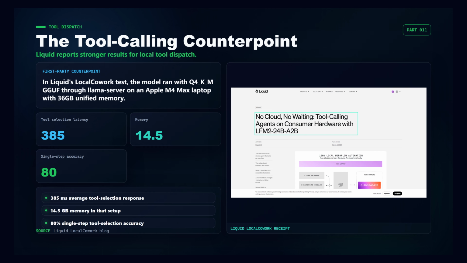Now the counterpoint. Liquid's own local cowork test points in a different direction: local tool dispatch. In that first-party test, LFM2 24B A2B ran on an Apple M4 Max laptop with 36 GB of unified memory using Q4_K_M GGUF through llama-server. Liquid reported about 385 milliseconds average tool selection response time, about 14.5 GB of memory in that setup, and 80% single-step tool selection accuracy across 100 prompts.